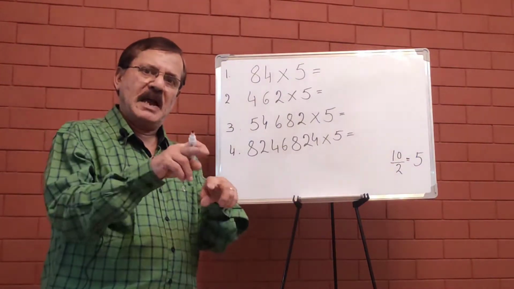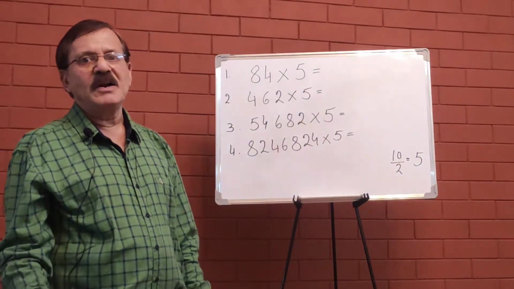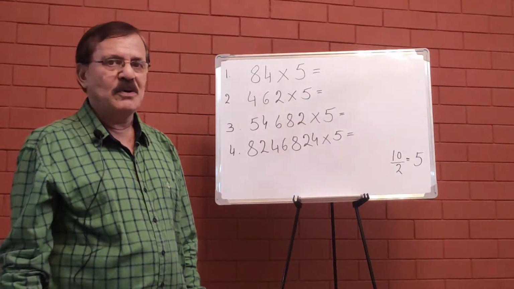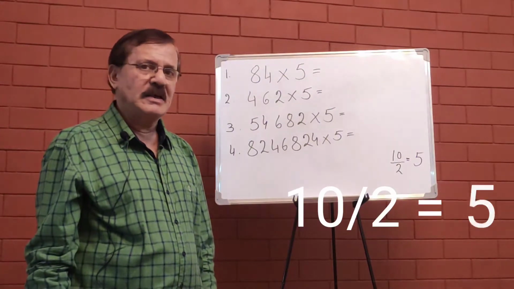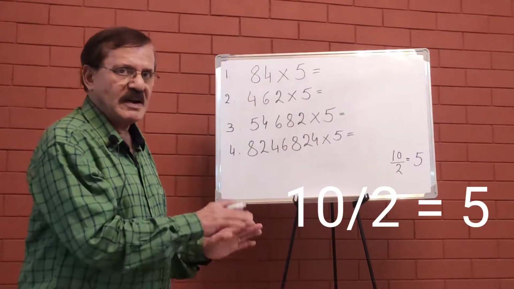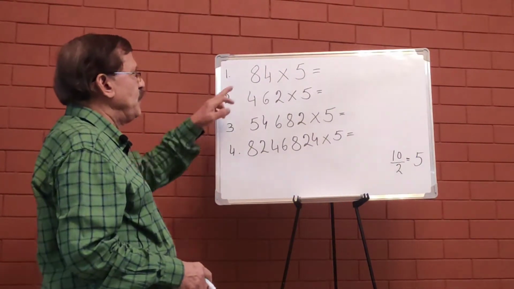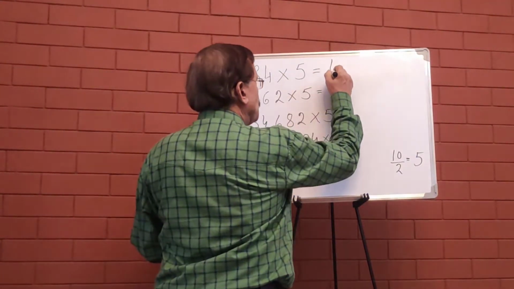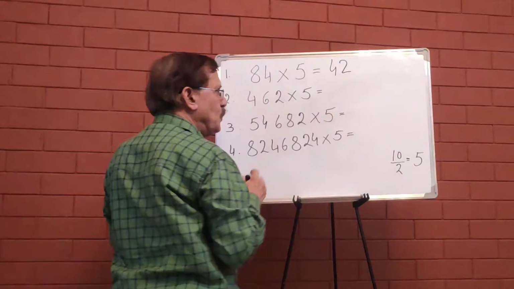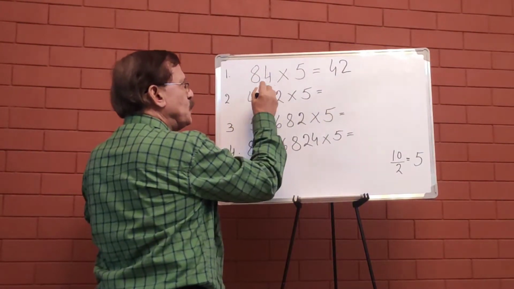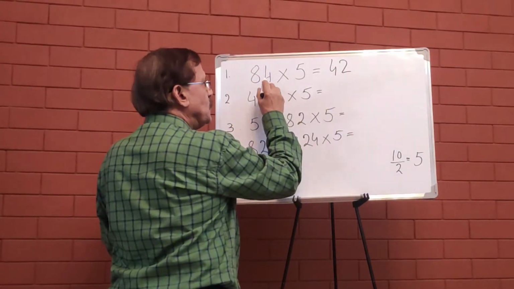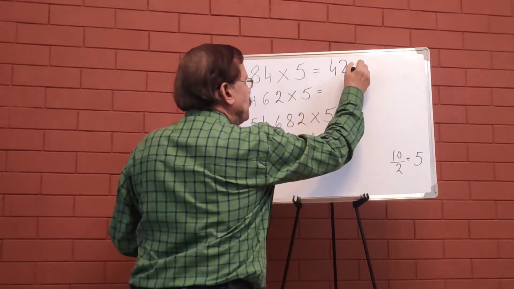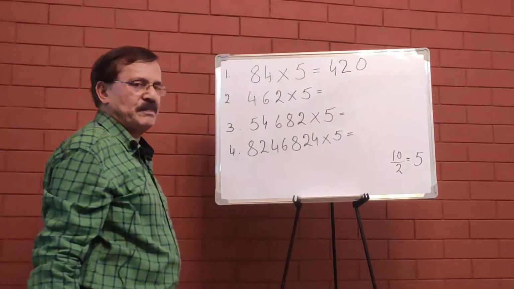So instead of multiplying by 5 and following the conventional method, I am going to multiply it by 10 and then divide it by 2. This is exactly what I am going to do. So 84, now half of 84 is 42. Or individually you can take 8 divided by 2, 4, 4 divided by 2, 2, and put a 0. This is the answer.